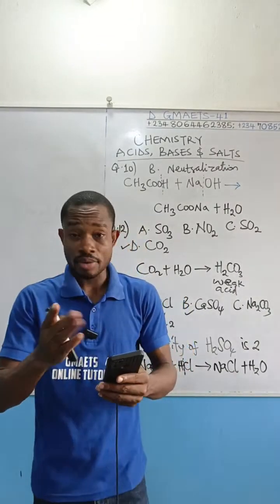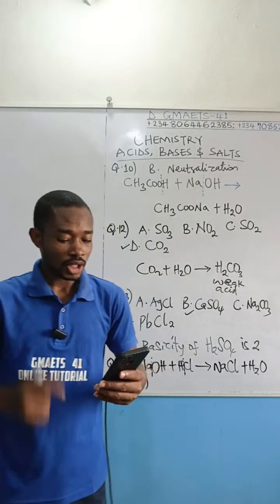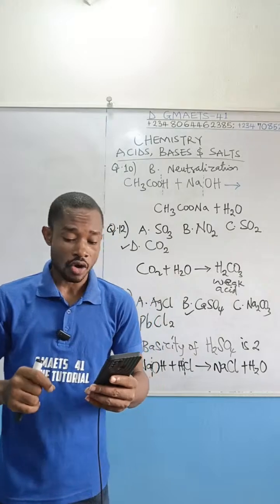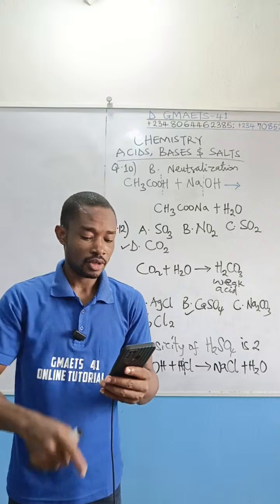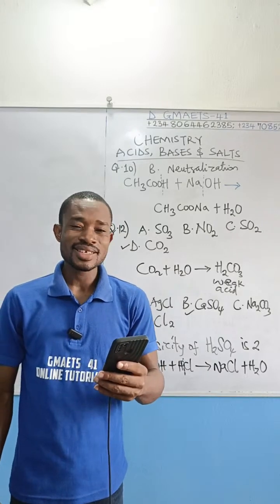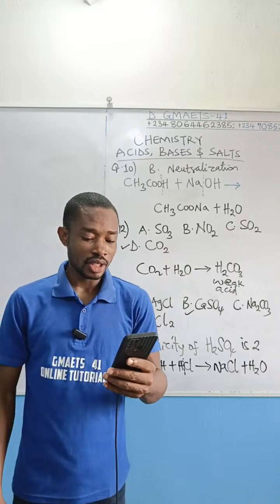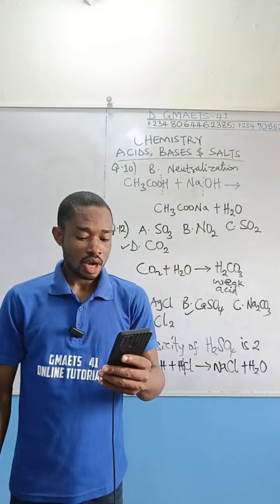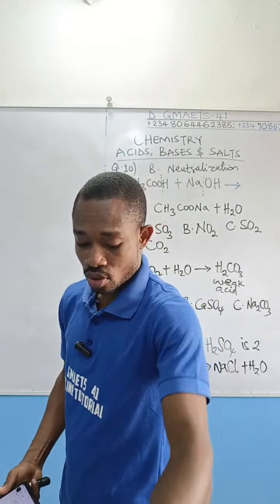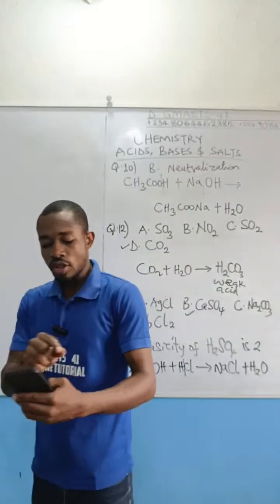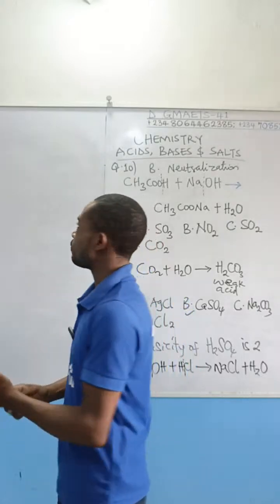So option A, remember the question we are answering. Which of the following substances is not a salt? Option A, sodium hydrogen trioxosulfate 4. Option B, lead-2 trioxonitrate 5. Option C, basic zinc chloride. Option D, aluminium oxide. Then option E, washing soda. I am going to write these options on the board. However, I will not use their IUPAC names. I'm going to write their molecular formulas, please.